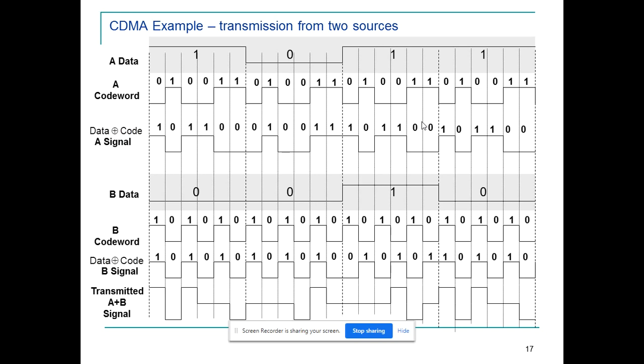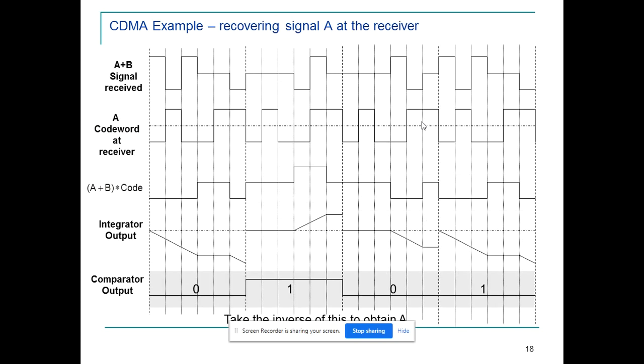Now both A and B are coded. A and B are combined and they are transmitted: A plus code word of data A, B plus code word of data B. Finally, the combination of A and B coded signals is being transmitted. At the reception side, what are they doing? At the receiver, the A plus B coded signal is available and multiplied with a code. They will get an integrator output using a comparator.